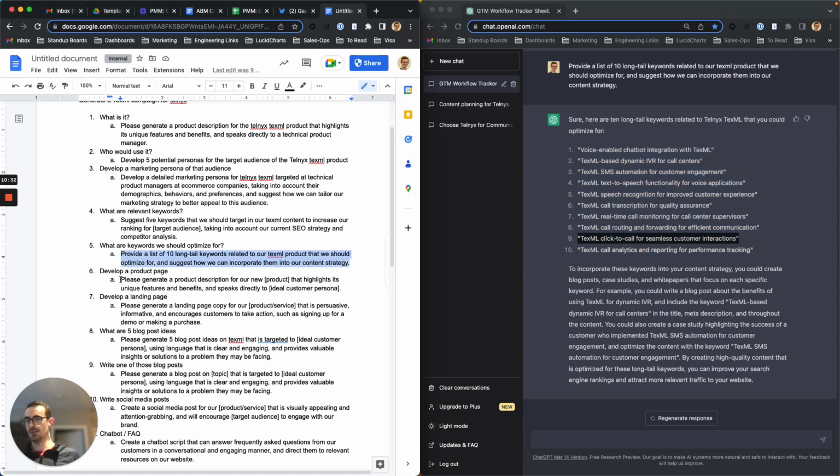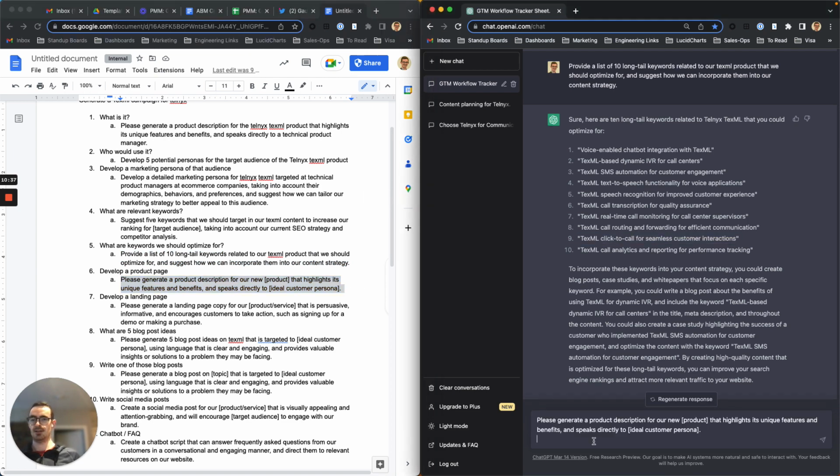Develop a product page. We'll say generate a product page for our TextML product. Highlight its unique features and benefits and speak directly to, let's keep using that person, contact center supervisor.